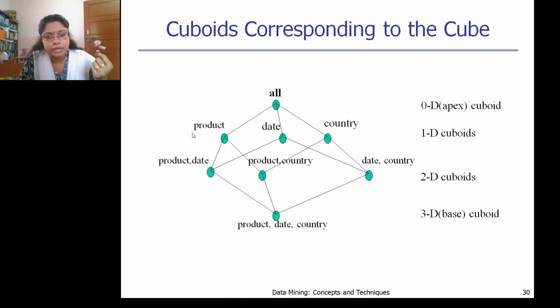In this first layer cuboid, we will query only based on a particular product. What is the sales of that particular product? We are not dealing with both these things together. Both these things together, that is the annual sales for a particular quarter for a particular product, we will get here. For a particular product and a country, you will get it here. For a date and a country, you will get it here. Here you will get the whole details, right? The annual sales for a corresponding product, for a particular date, and also for the country.